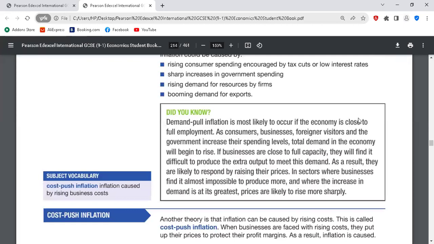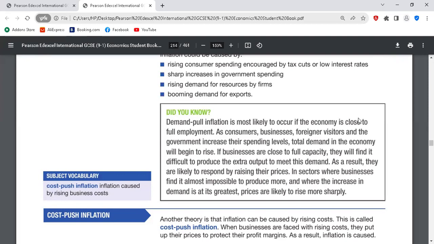Mister, you mentioned something about subsidy. Subsidy is about government spending. That was the second. The last one here is booming demand for export. Booming demand for export will happen as a result of cheap prices for export. If the price of export becomes cheaper, maybe through a fall in foreign exchange rates, for example, or increasing output within the economy, this makes exports cheaper. The country becomes internationally competitive. As a result of that, demand by foreign customers would rise.